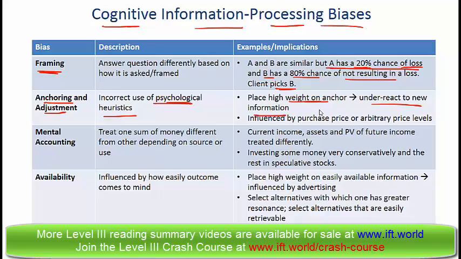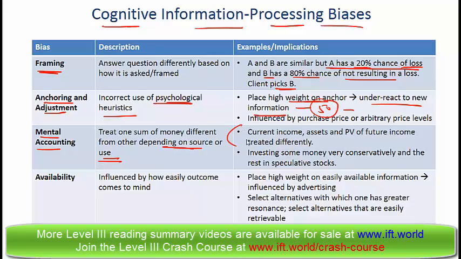So for example, if a client buys a stock for 50, then this price of 50 might become an anchor for the client, where even if the stock goes down to 40, the client thinks that it will go back up and then refrains from selling that stock. Mental accounting. This is where different sums of money are treated differently depending on their source of use.